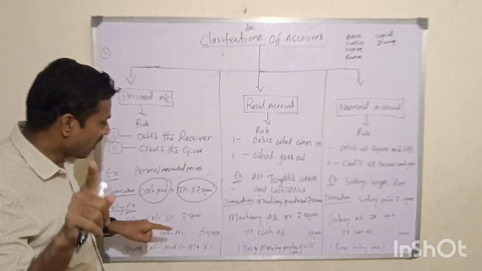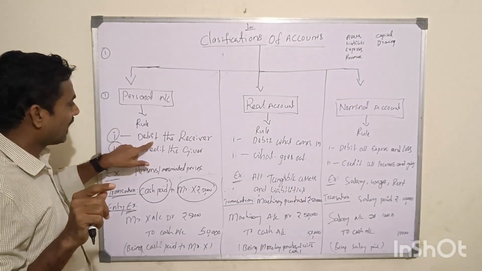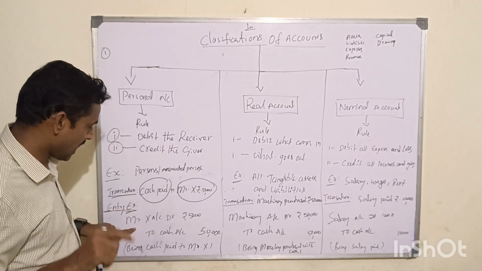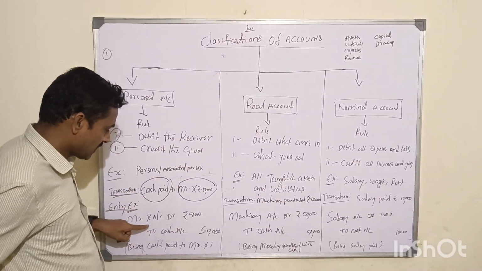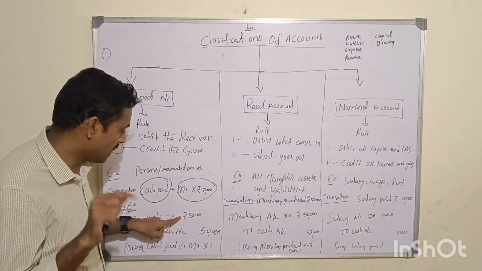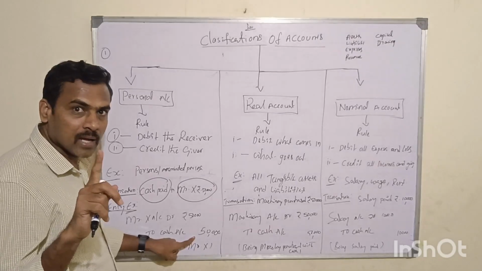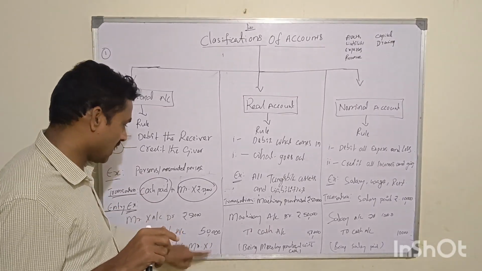X is a person, and hence, as per the personal account rule, debit the receiver. Hence the journal entry in the books of the entity: Mr. X account should be debited, and cash is going out of the business, and hence cash is credited.